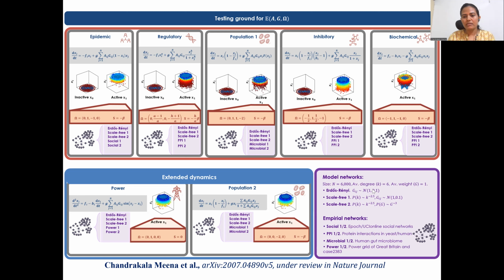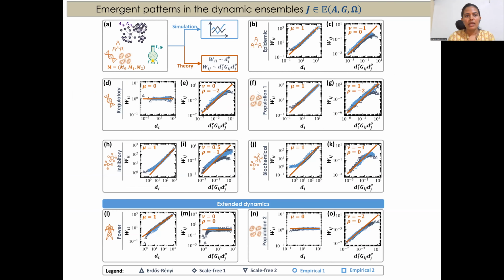And we have taken three sets of model networks and empirical networks corresponding to the dynamics. Here we have observed emergent patterns in the dynamic ensembles. We can see that the scaling patterns between the Jacobian weights and weighted degree are different for different sets of dynamics underlying the same network structure.